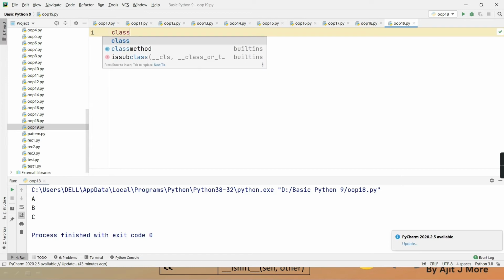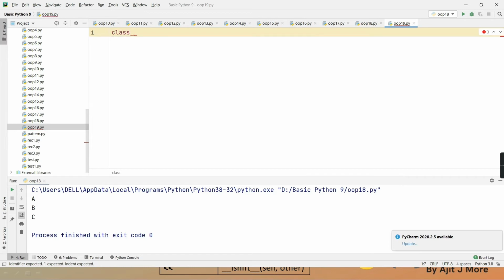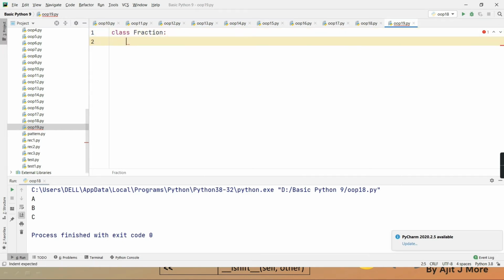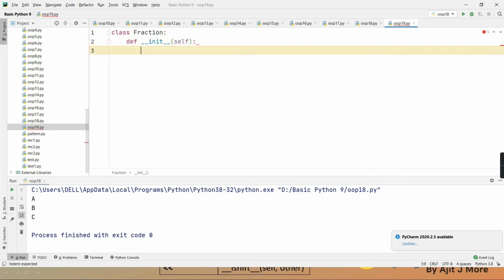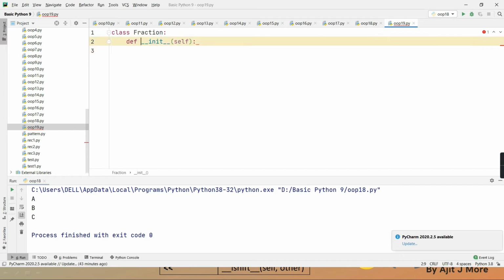See here, I'll take one class, suppose class Fraction. A vulgar fraction, that is numerator and denominator. So I'm taking one class Fraction in which I'm defining one constructor. It is a two argument constructor to which I'll be passing numerator and denominator.